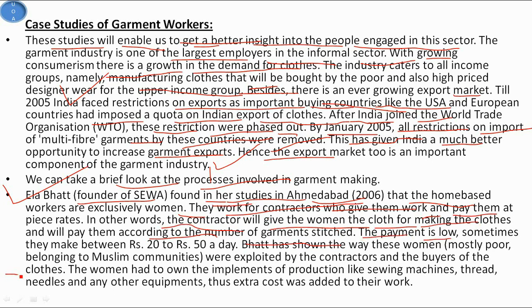Sometimes they make between rupees 20 to 50 a day, which is very little. The study has shown the way these women, mostly poor and belonging to the Muslim communities, were exploited by the contractors and the buyers of the clothes. The women had to own the implements of production like sewing machines, thread, needles, and any other equipment. Thus, extra cost was added to their work.